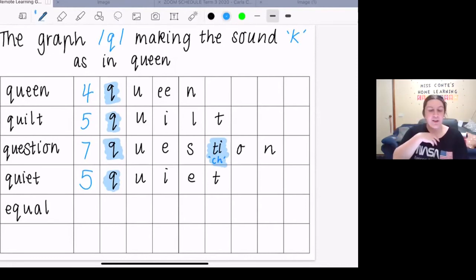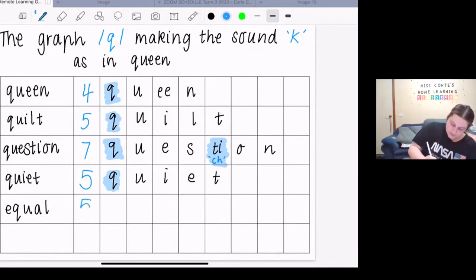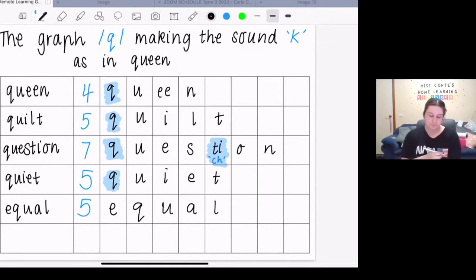The sounds in the word equal are e, k, w, u. There are 5 sounds in the word equal. The letters in the word equal are E, Q, U, A, L. If you had to spell the word equal, what might be the tricky part to remember? Perhaps it is our graph Q making the sound K.